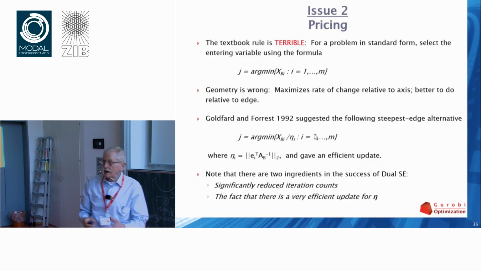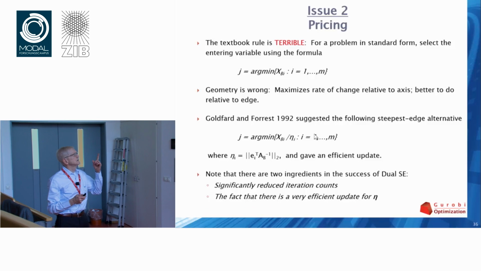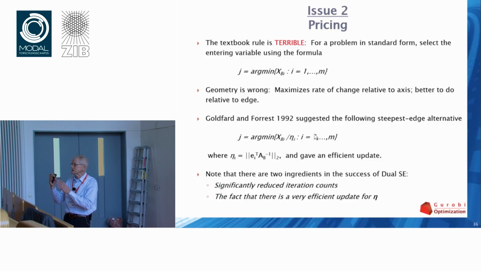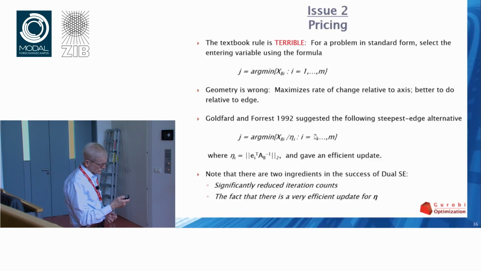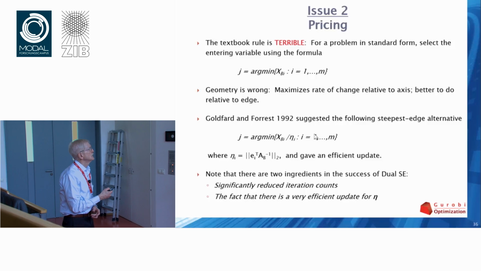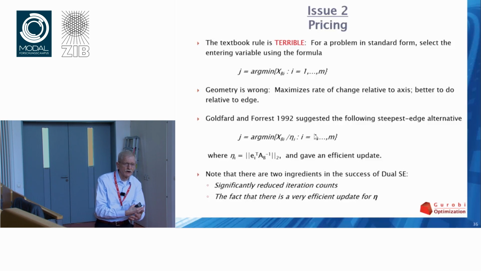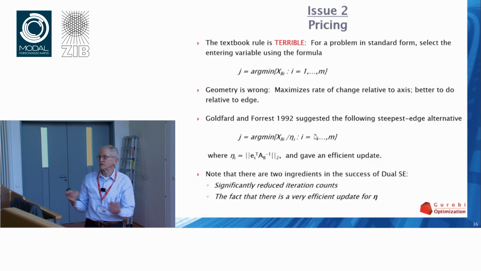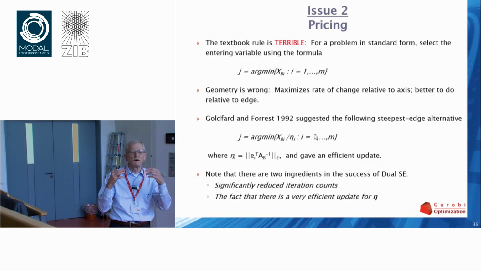All right? Now, there are various ways to do that. The ideas really go back to Don Goldfarb. He's the guy who has really understood this idea of steepest edge. Back to some papers. I think his first paper on this was 1974. He and John Forrest wrote a very nice paper in 1992 in which they described a whole bunch of different steepest edge algorithms for the primal and for the dual. And I say a whole bunch of different ones.